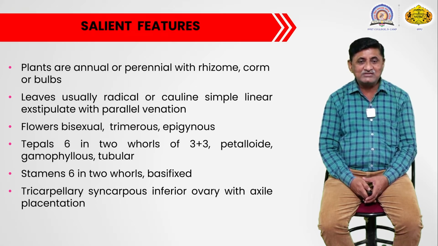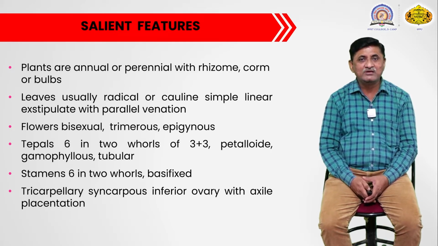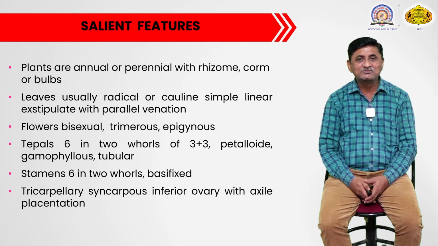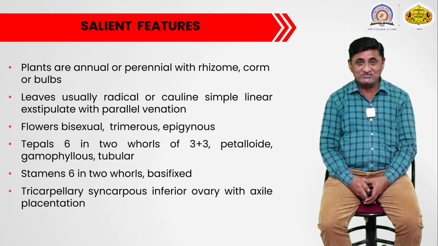They are gamophyllous in nature, meaning the basal portions of the tepals are united, forming an elongated tube, and only the upper limbs remain somewhat free. The basal portion of the perianth is tubular.